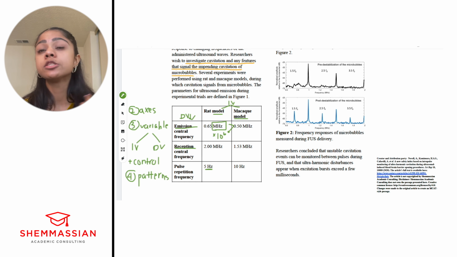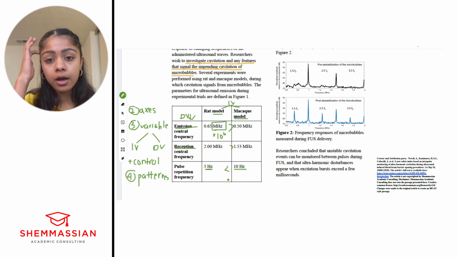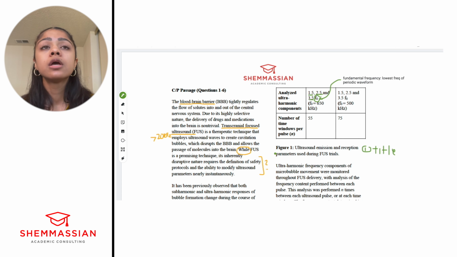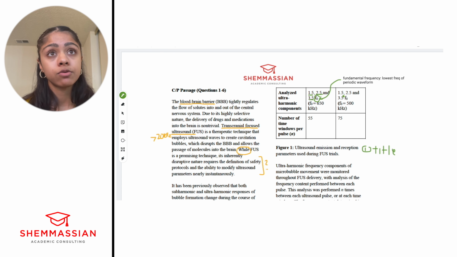The pulse repetition frequency, the macaque model is actually 2 times greater than the RAT model, right? So you should be able to compare and also determine the severity or the extent of the difference, right? So that's 2 times. We've got 1.5. So, right, the analyzed components are the same. They are all relative to the fundamental frequency, but it's different fundamental frequencies, right?